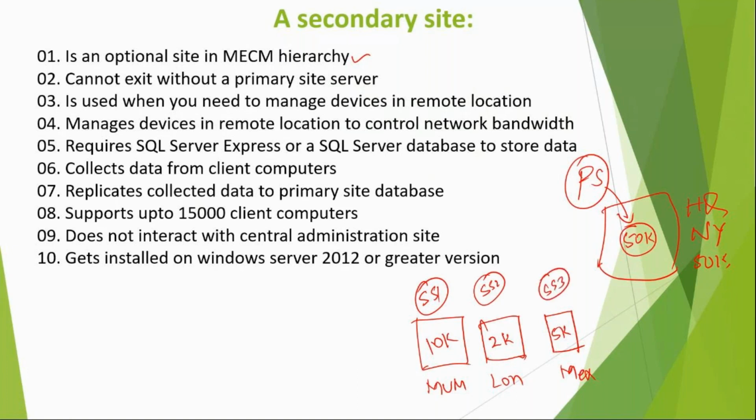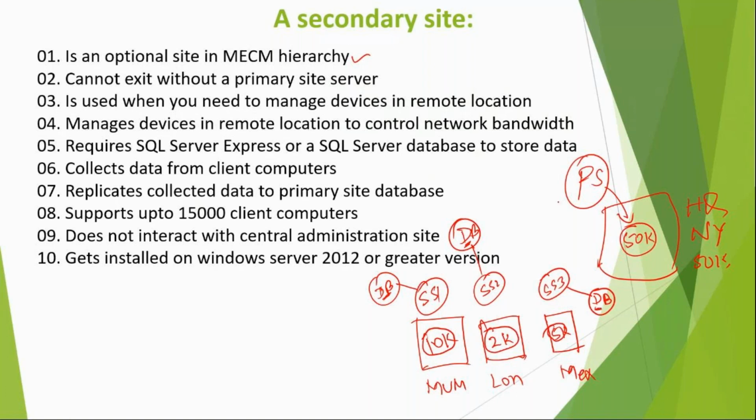All these secondary sites will have a separate database. So secondary will also collect data. Whatever data, 10,000 computers' information will be in this database, 2,000 computers' information in its database, and 5,000 computers' information in its database.